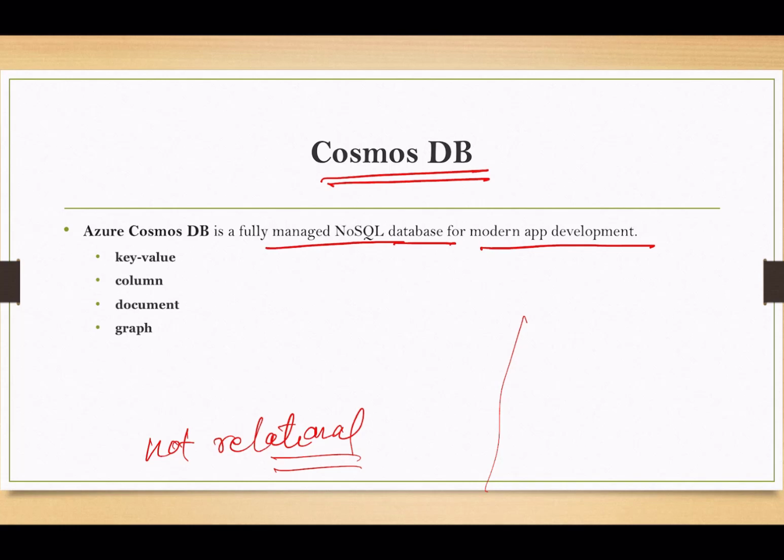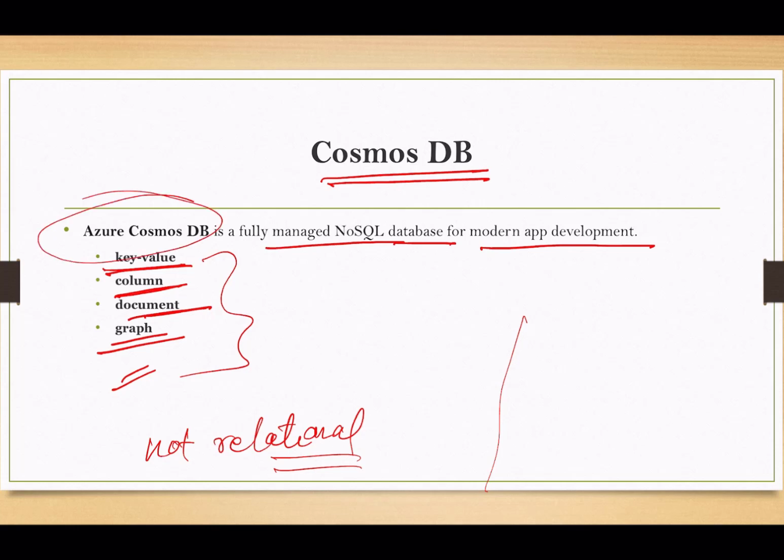So there are four kinds of NoSQL database systems: key value, column, document, and graph. This is just for your information. Normally we don't get questions from this one. We might get something like, we require a NoSQL database that is fully managed. In that case, we will use Azure Cosmos DB.